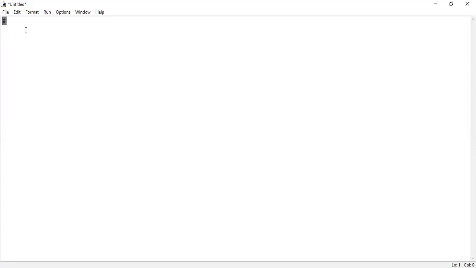To make a line of code a comment, we have to begin the line with the hash symbol. Generally these comments are ignored by the translators of the Python programming language.